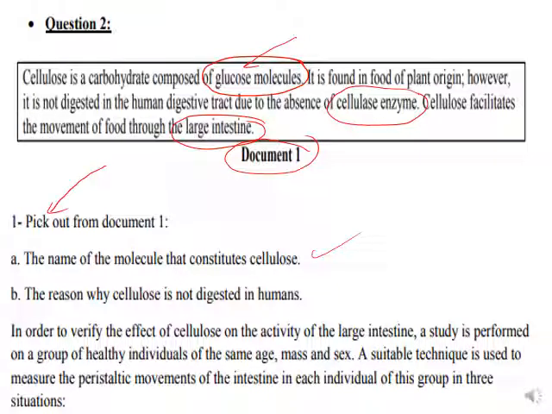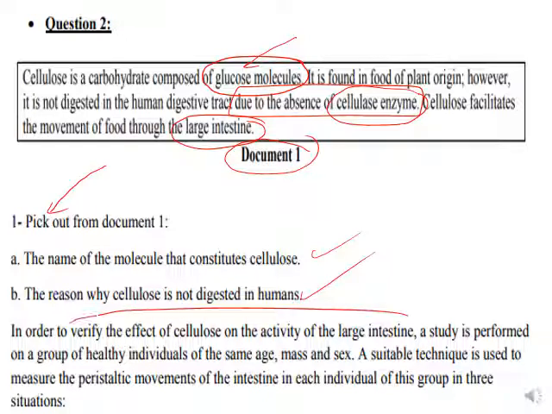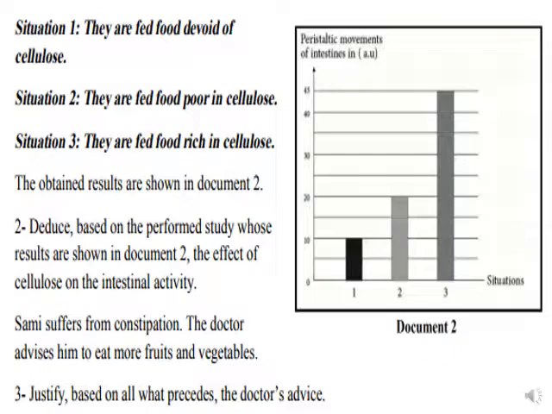Part B, the reason why cellulose is not digested. Cellulose is not digested in the human digestive tract. It's due to what? To the absence of the cellulase enzyme. So in order to verify the effect of the cellulose on the activity of the large intestine, this is the aim of the experiment. A study is performed on a group of healthy individuals of the same age, the same mass, and having the same sex, whether males or females. A suitable technique is used to measure the peristaltic movement of the intestine in each individual of this group in three situations.